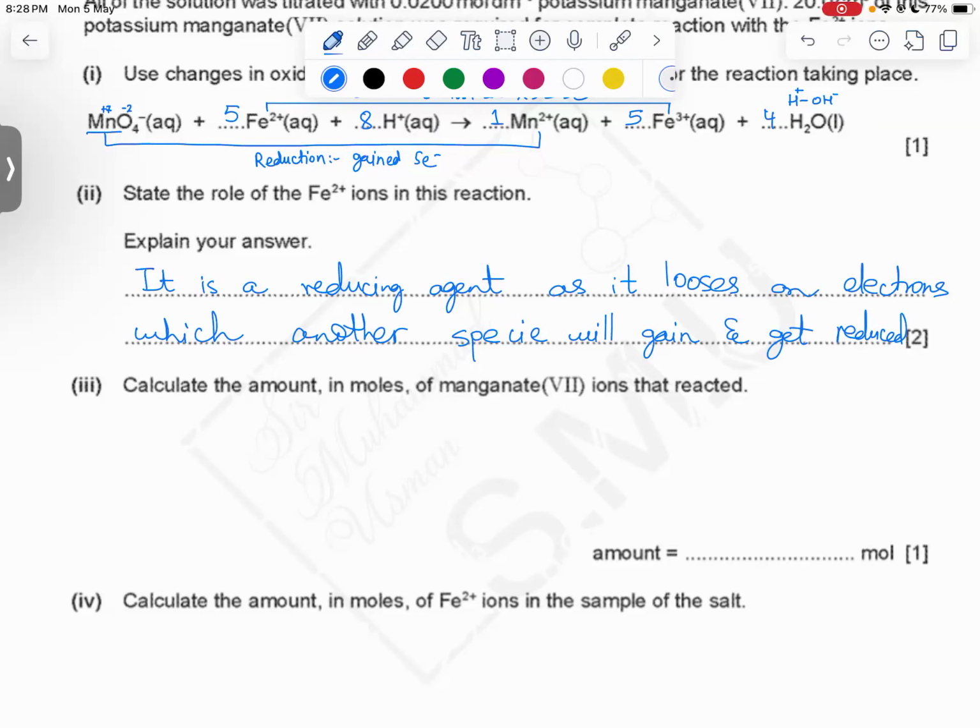All right, so this is the way you solve this question. All right, on to the next question.